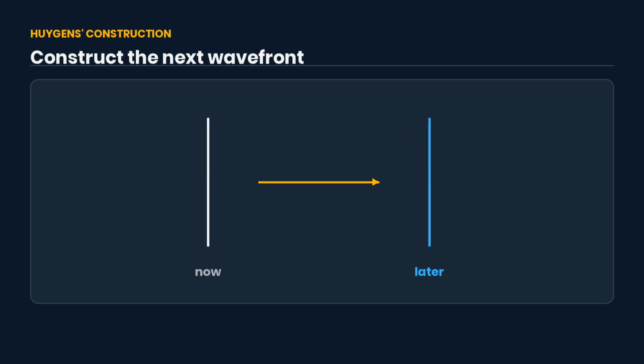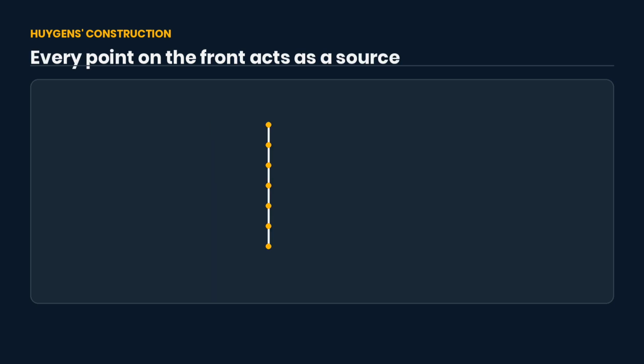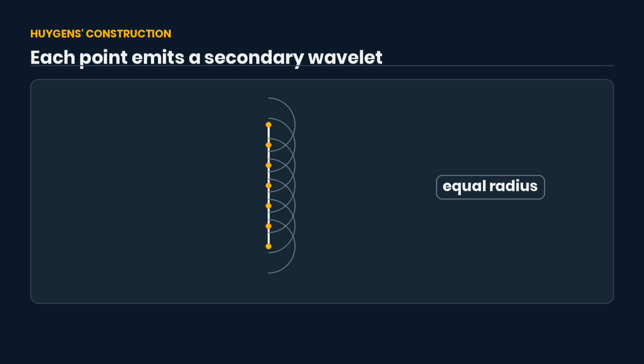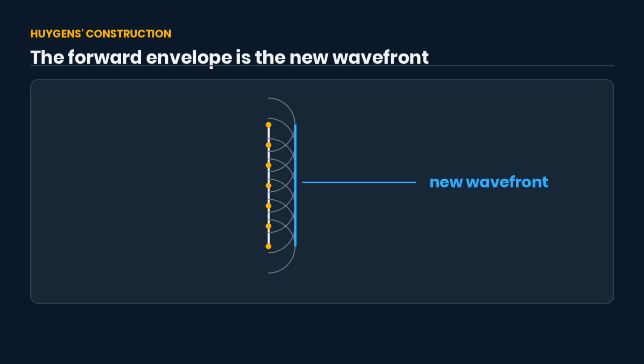Huygens construction models how a wavefront propagates. In a uniform medium, treat every point on the front as a source of a secondary wavelet. After the same interval, every wavelet has the same radius. The new wavefront is the forward envelope tangent to them. Without a barrier, that envelope is another plane wavefront.